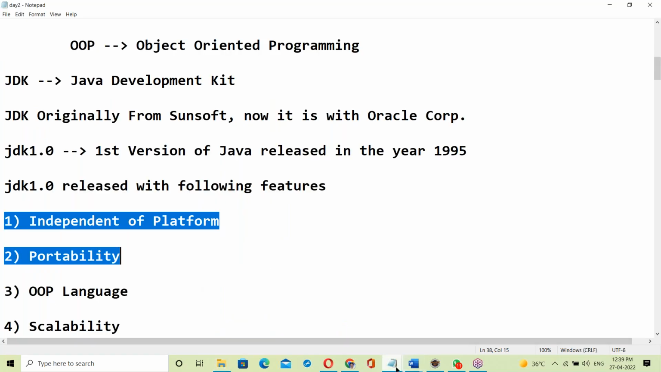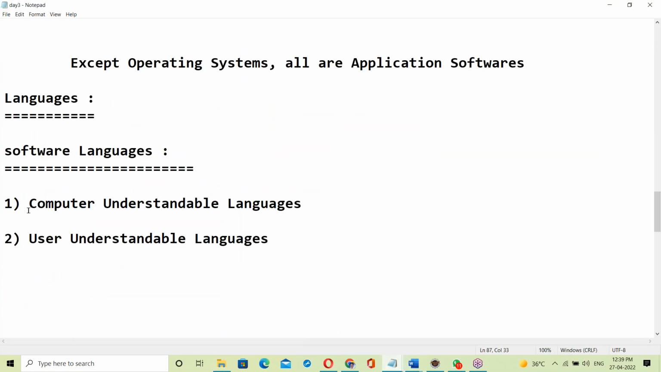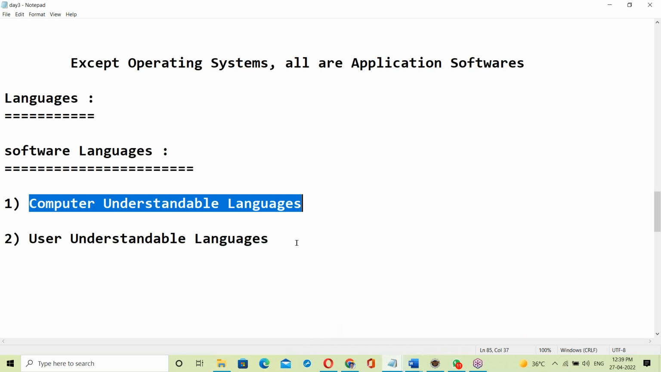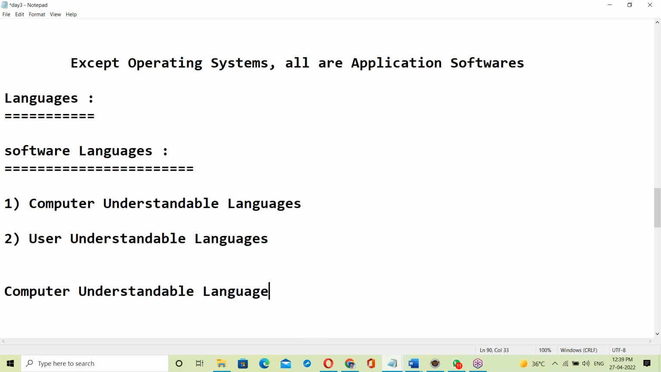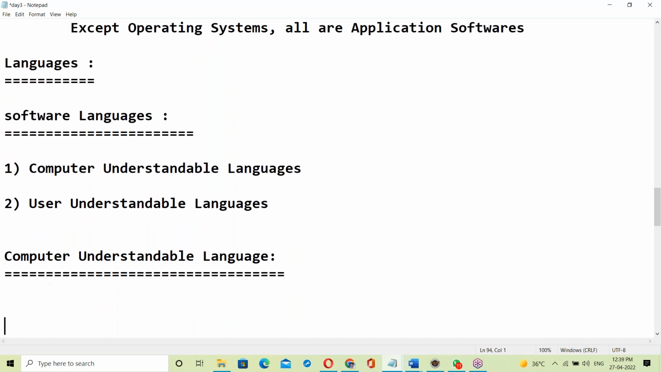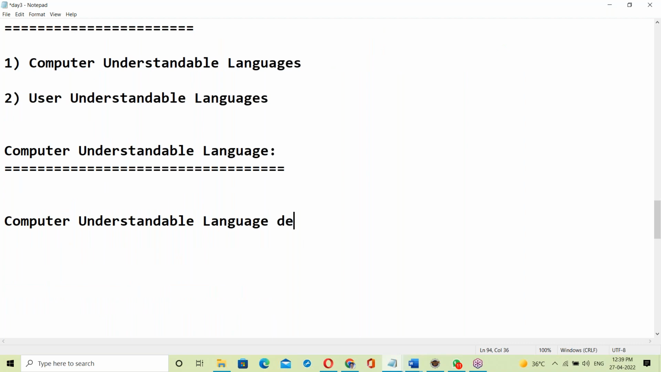Now, what is a computer understandable language? Computer understandable language depends on the generation of computers.